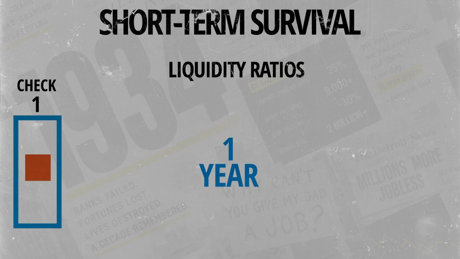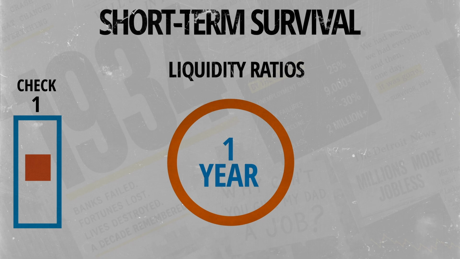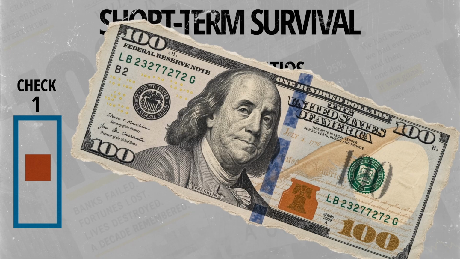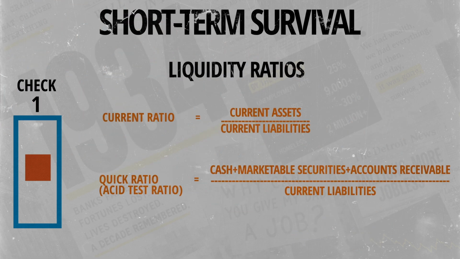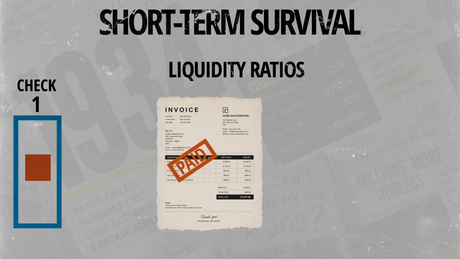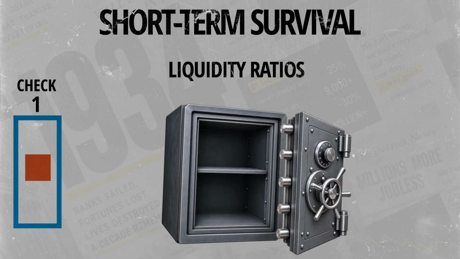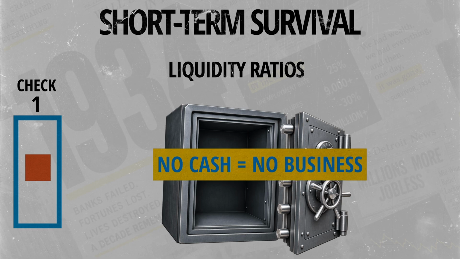When we look for investment, our primary fear is whether the company will survive to see appreciation in prices. Cash is oxygen. So this gate uses metrics like the current ratio and the quick ratio, also known as the acid test ratio, to ask if they can pay the bills due this month. If a company's cash reserves hit zero next week, its brilliant long-term growth strategy doesn't matter because it's simply dead.